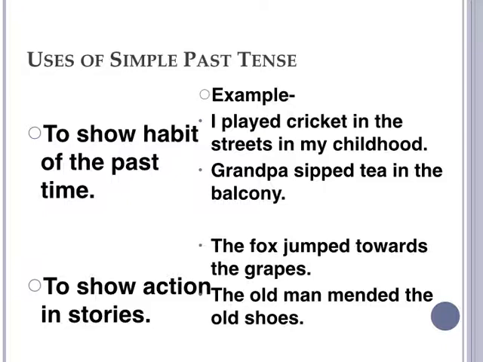The second use is to show action in stories. For example, the fox jumped towards the grapes. The old man mended the old shoes. This shows that jumped and mended are words showing the action that is happening in the story. So this is also simple past tense. It has already happened in the past and we are mentioning the words in the story. So this is also a way you can use the simple past tense.